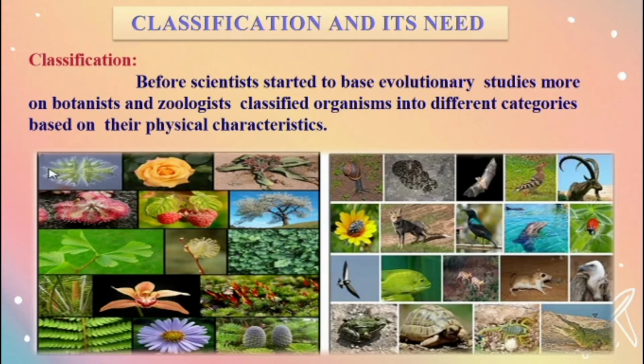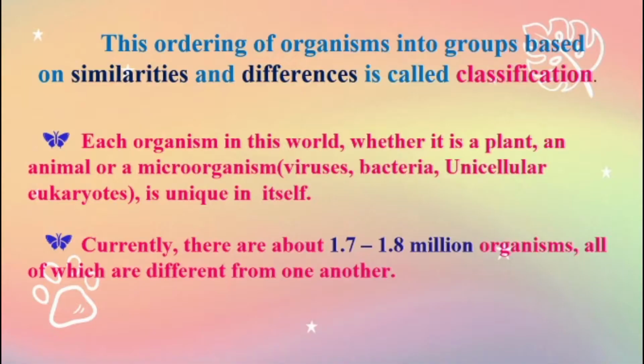So in the evolutionary period, the scientists identified plants and animals in different categories, so it is called classification. This ordering of organisms into groups based on similarities and differences is called classification.